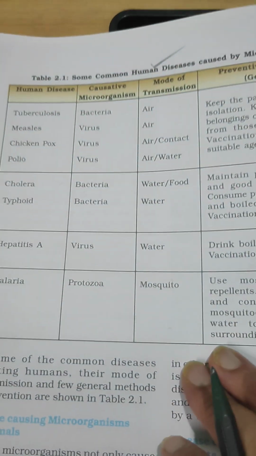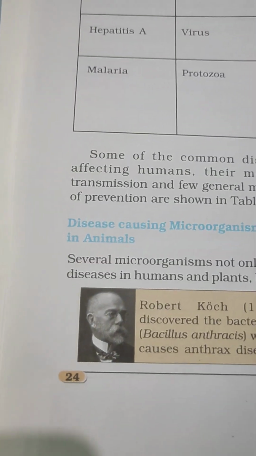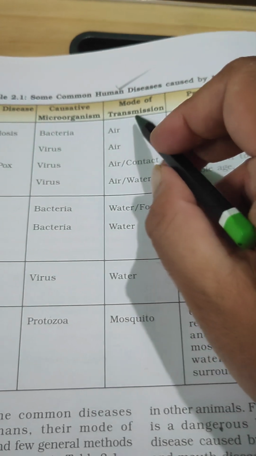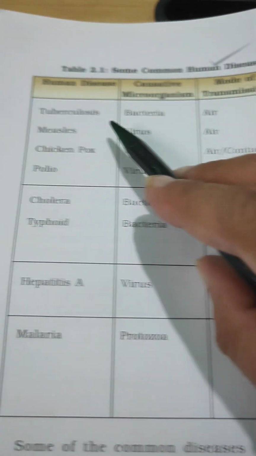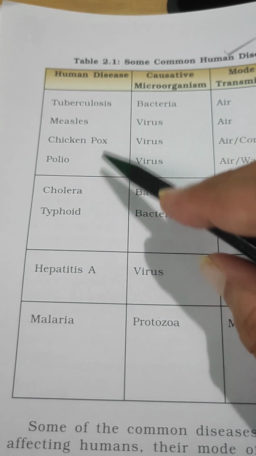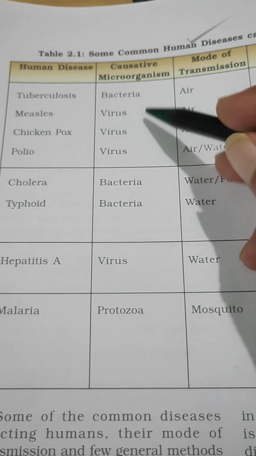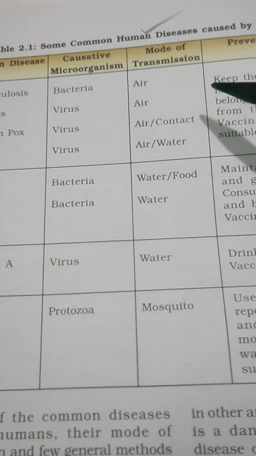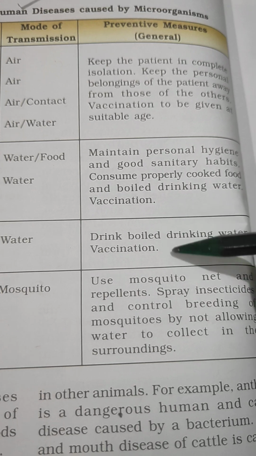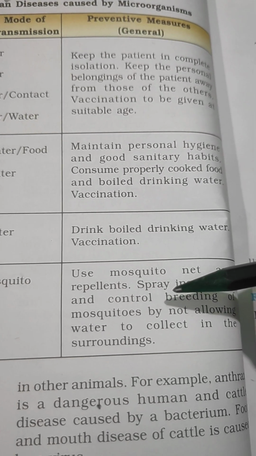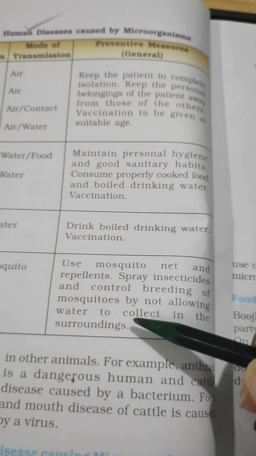Now the most important thing, it is given on page number 24. You can go through the table that shows that human diseases are caused by different kinds of microorganisms, through which mode they are transmitted, and what are the protective or preventive measures that we can take to protect ourselves.